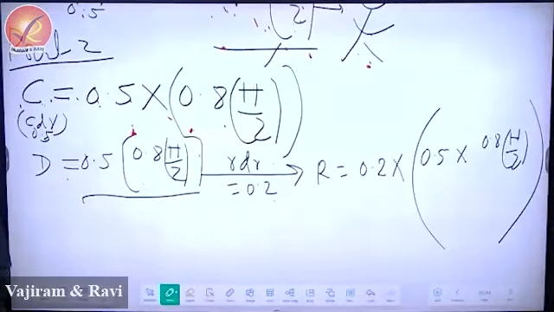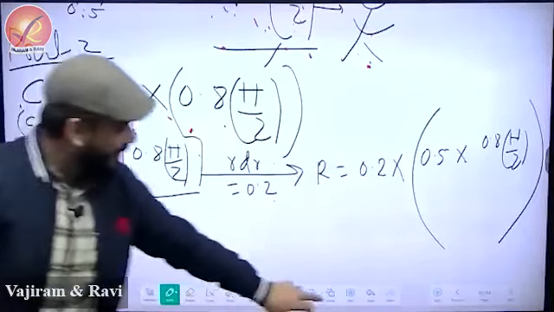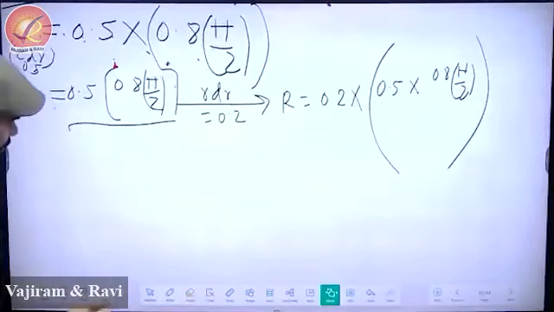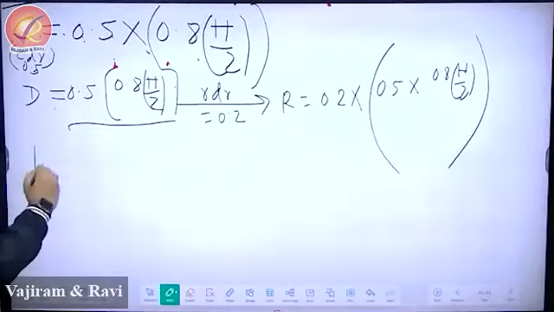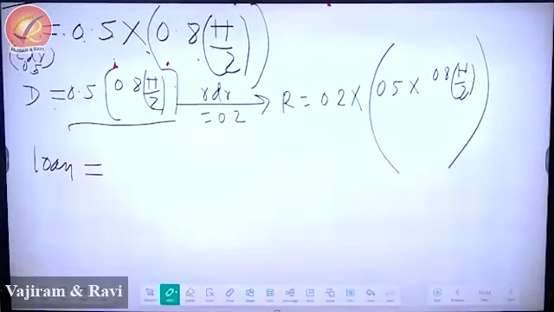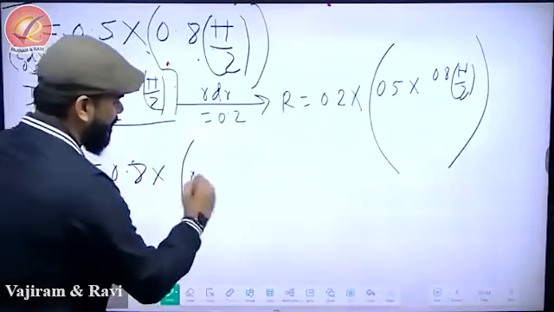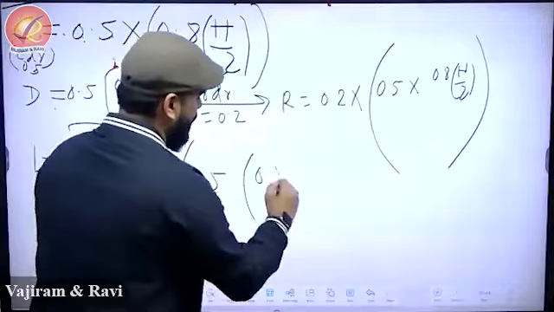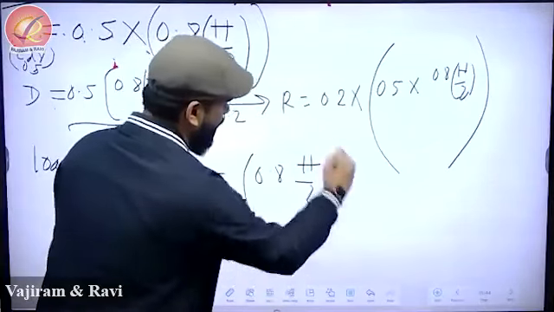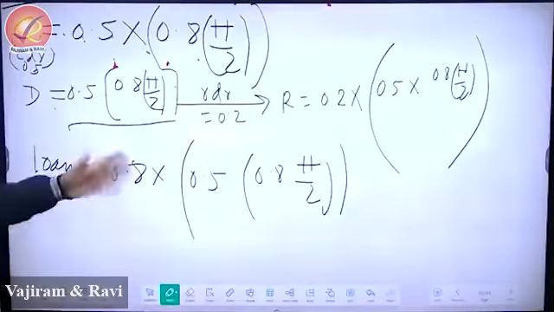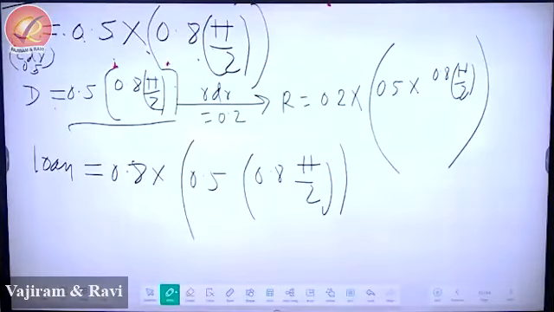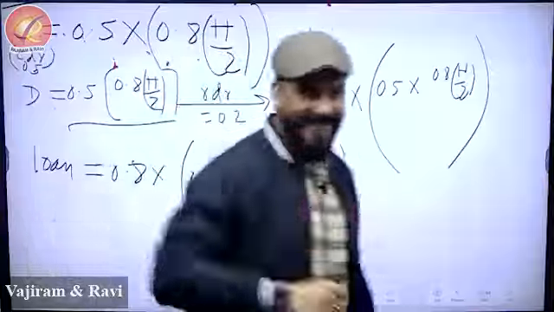This is your R. Now, how much money is left with the bank to give as loan? So, loan will be equal to 0.8 into 0.5 into 0.8 into H by 2. This will never stop. It becomes an infinite set, an infinite series.